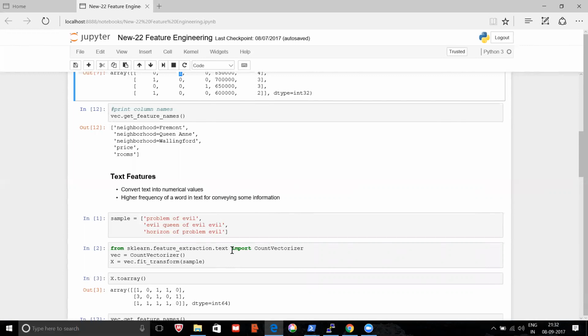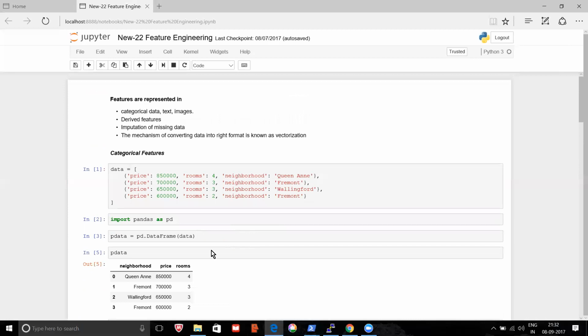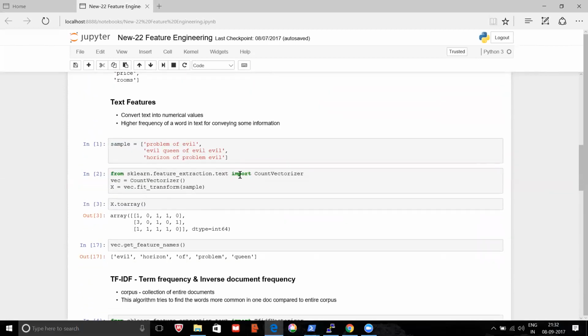This is the library, sklearn.feature_extraction.text. This feature extraction has a lot of inbuilt functionality inside it, and this is count vectorizer. So we import CountVectorizer from sklearn.feature_extraction.text and create a count vectorizer object. After creating the object, you pass this sample data. You can pass a data frame also. From this text, it is creating a vector like this.